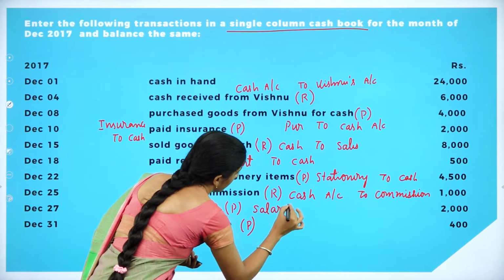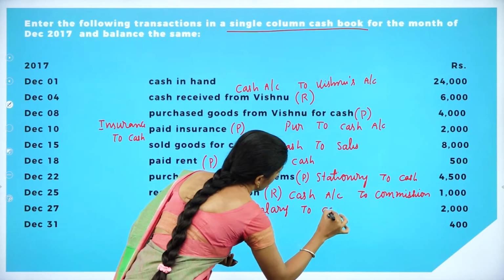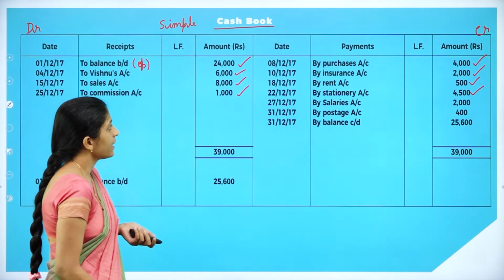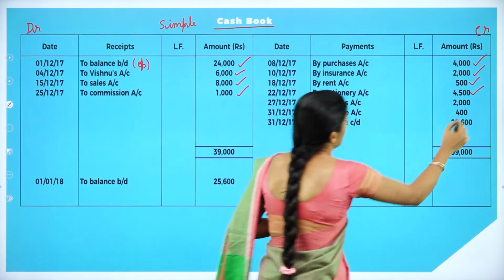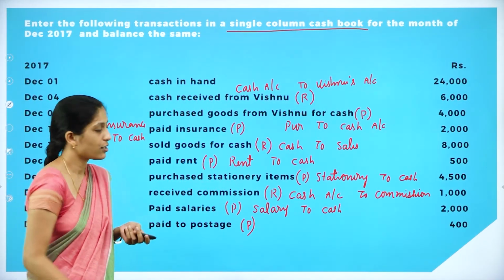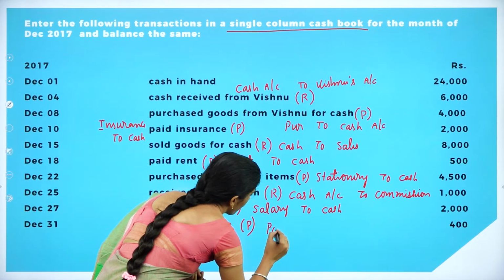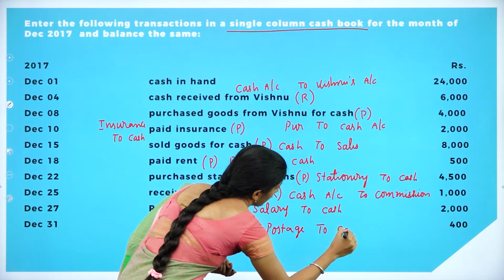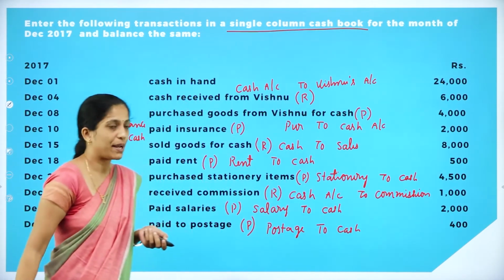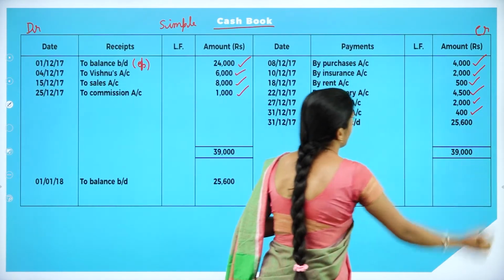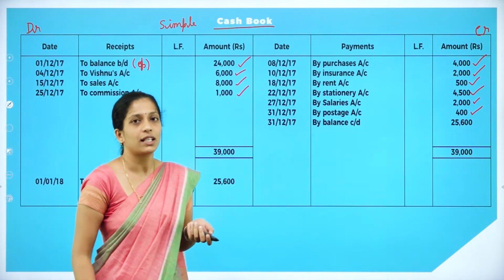Salary to cash. Since it is a payment, you record it in the credit side as by salaries. How much? 2,000. Next is paid postage. Your journal entry will be postage to cash. We record it in the payment side by postage account, 400. Now we are done with recording all the transactions.